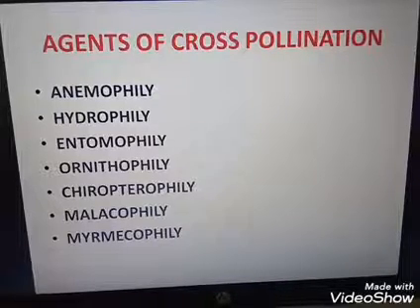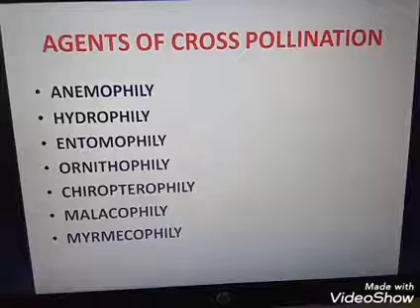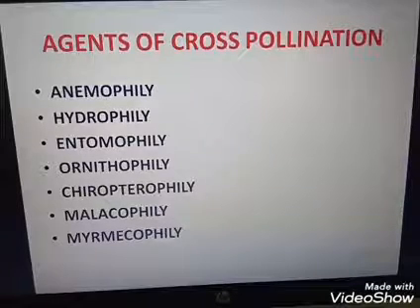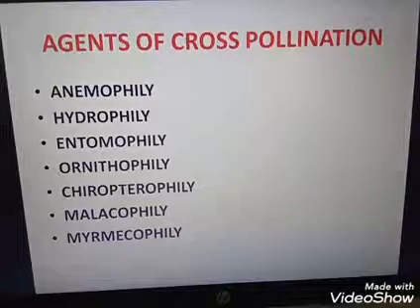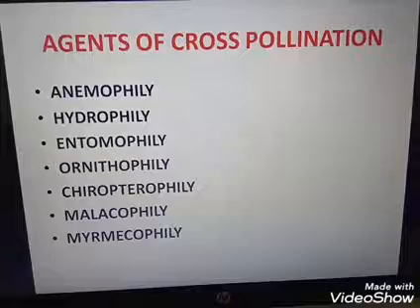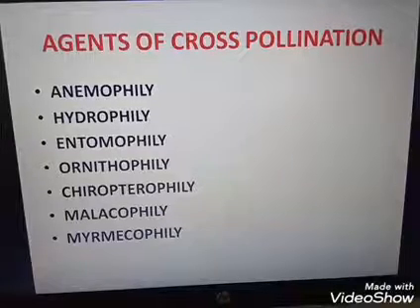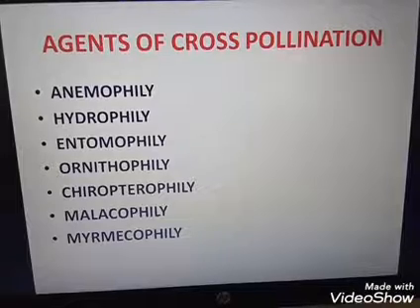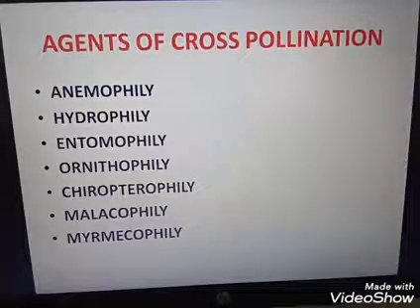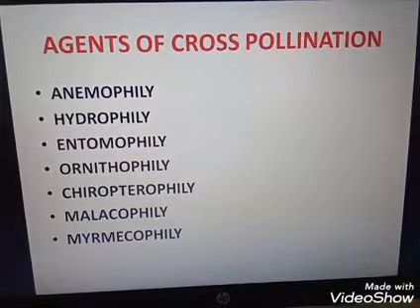This is rare; nearly 30 genera of flowering plants are pollinated by water. So this is very rare. Only 30 genera of plants are pollinated by water, of which the majority belong to the monocotyledons. Monocotyledon means single cotyledon. Water is essential for the transfer of gametes in algae, bryophytes and pteridophytes. That's why bryophytes and pteridophytes are confined to certain regions only. We can't see them everywhere; they live in watery areas.